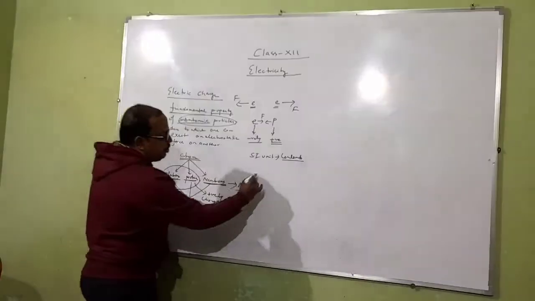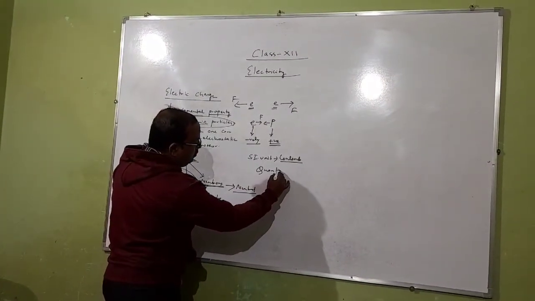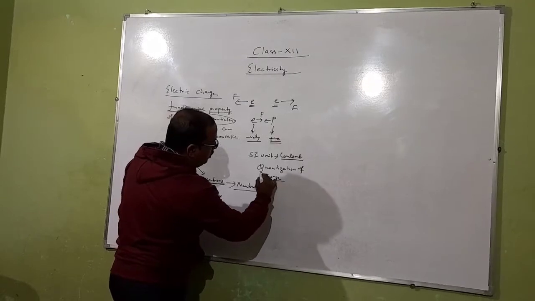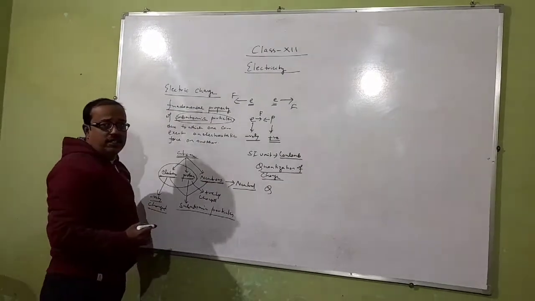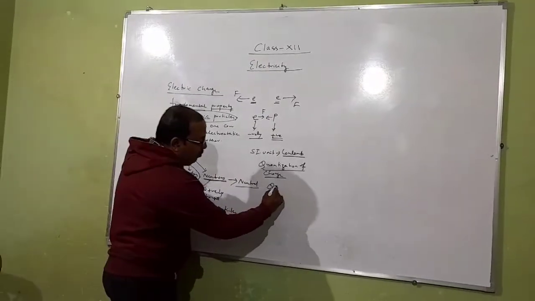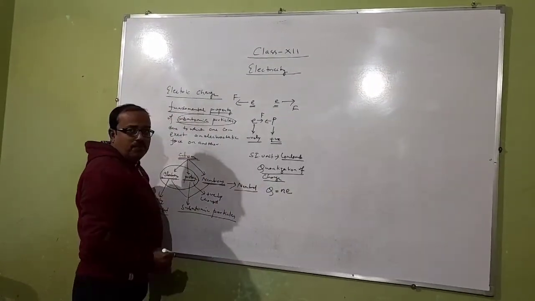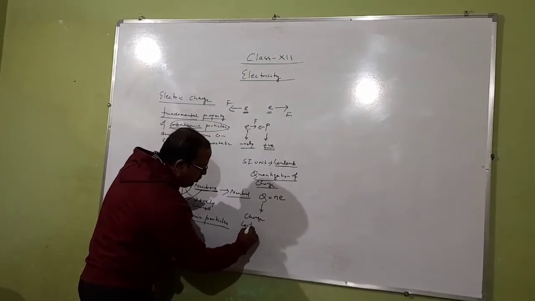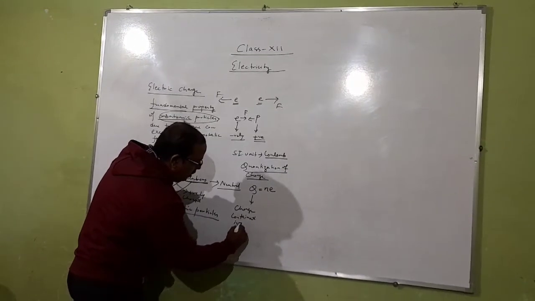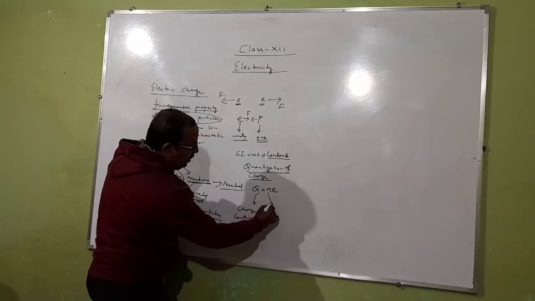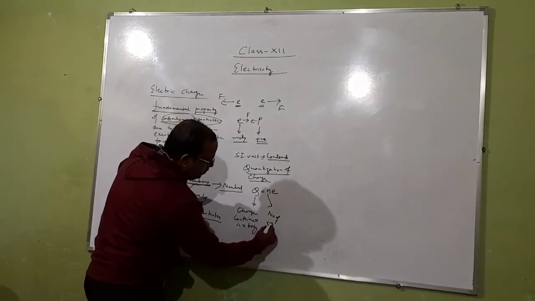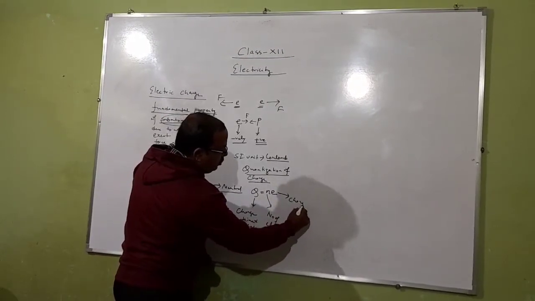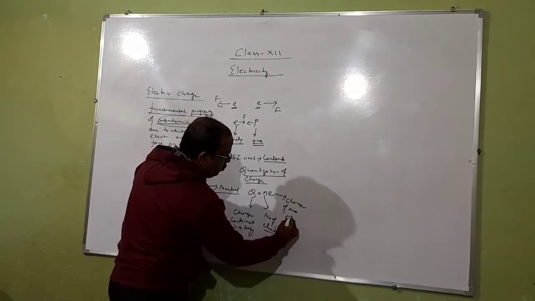Now, quantization of charge. It is actually the total charge contained in a body, and it is denoted by the formula Q = Ne, where Q is the charge contained in a body, N stands for number of electrons and e stands for charge of one electron.